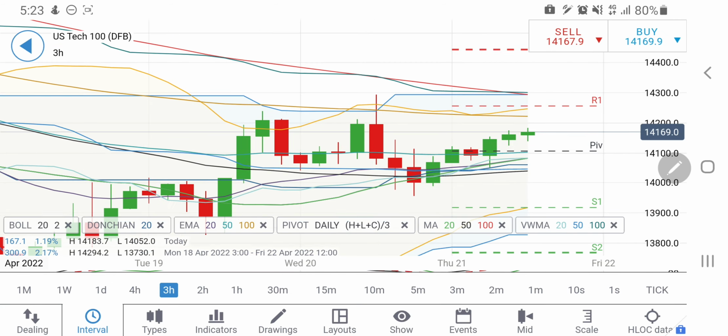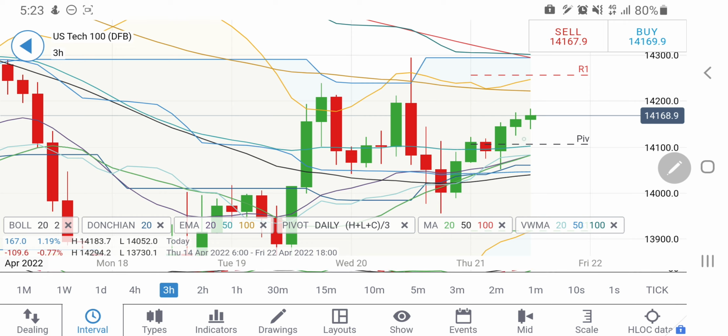Look at the 3-hour charts first, 3-hour candles. See, a strong candle, a smaller candle, and probably further a small candle. So yes, only if it breaks 14200, I'll recommend you to go long. Beyond 14200, the target is 14250 levels. It can try to achieve 14250, and from there probably 14300 is definitely a very strong resistance.